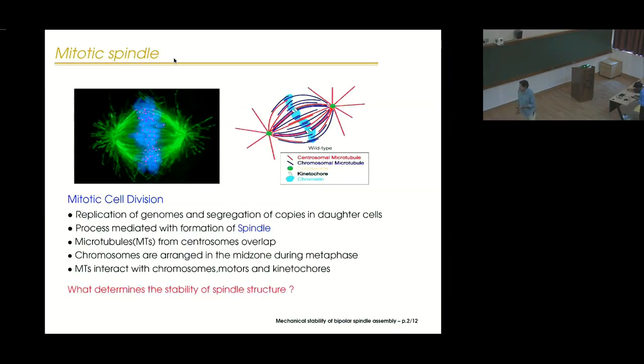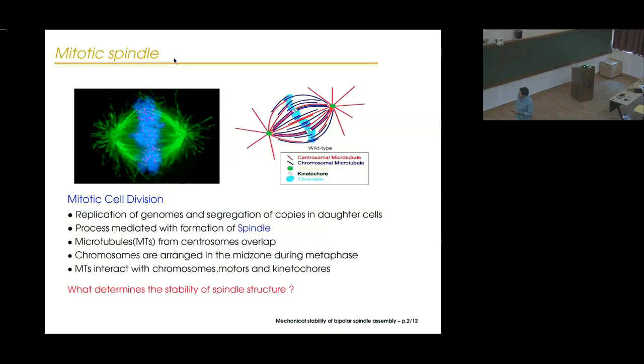So first let us look at the process of mitotic cell division. During the process of cell division, basically there is replication of genomic material and there is segregation of the copies in the daughter cells. And this process of cell division is mediated by a structure called the spindle.